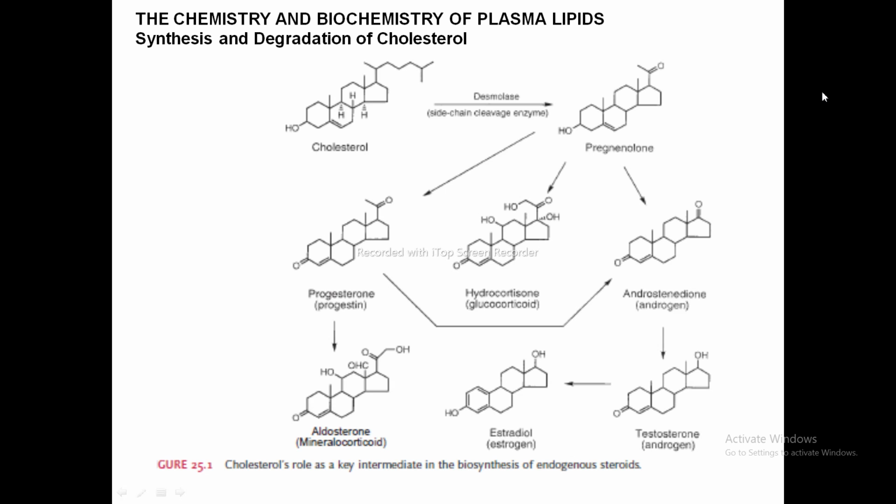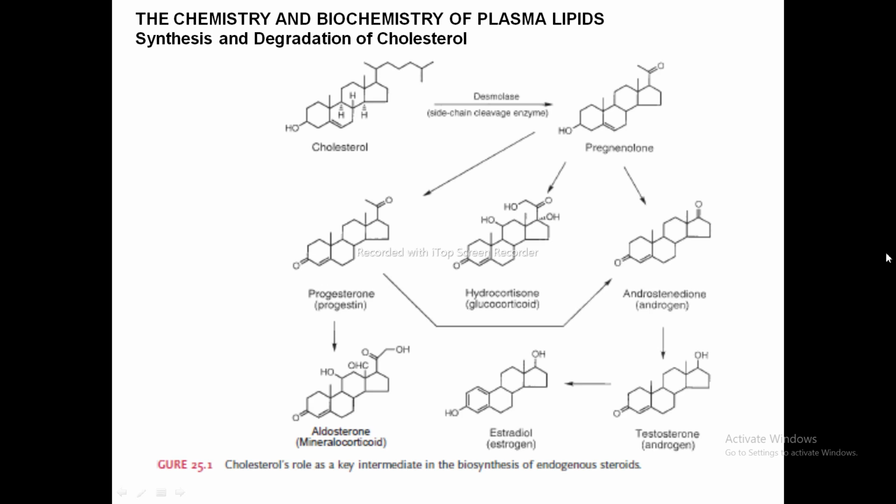Now next we will study the chemistry and the biochemistry of the plasma lipids. In that, we'll study the synthesis and degradation of cholesterol. First we'll focus on what cholesterol actually is, how cholesterol is synthesized, and how it is degraded. The diagram in front of you shows the degradation of cholesterol.